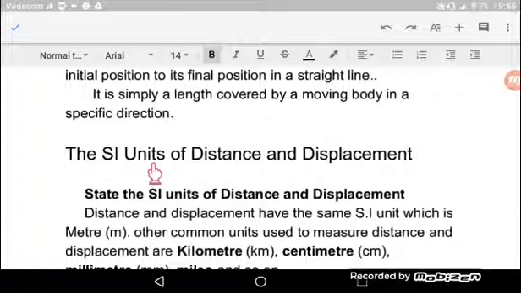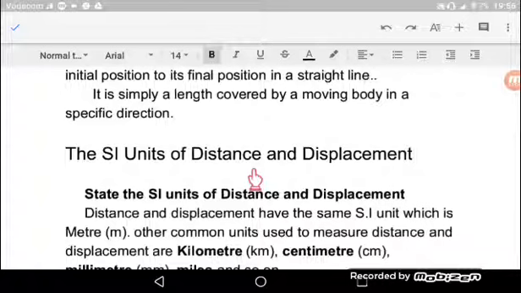Unit zinaweza kuwa nyingi, kwa mfano distance au displacement zina units nyingi sana, lakini kuna ile unit ambayo ilipitishwa kutumika katika kupima distance na displacement duniani kote. Sasa ile unit ambayo ilipitishwa kutumika duniani kote is what we call SI unit. That is the basic unit of distance and displacement.